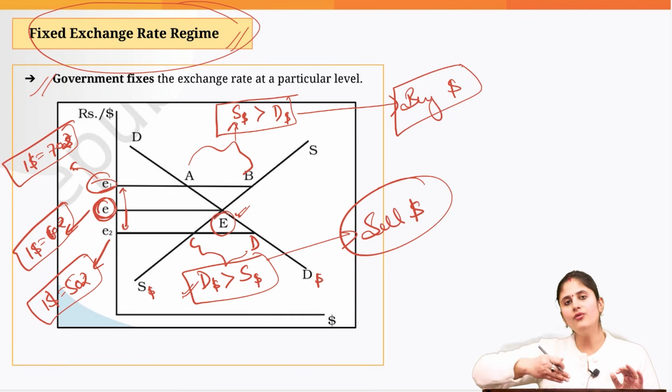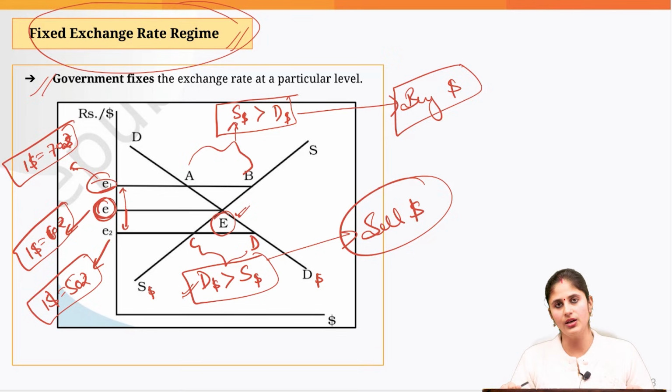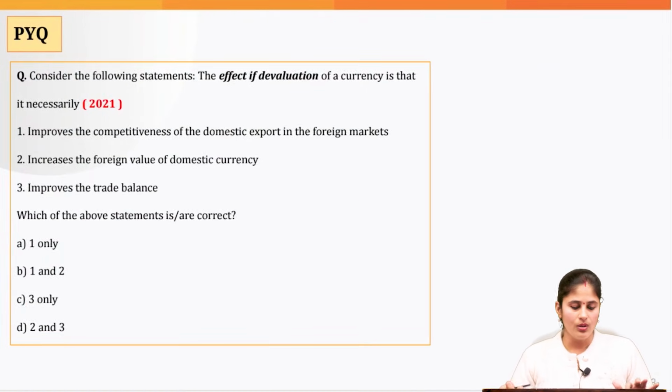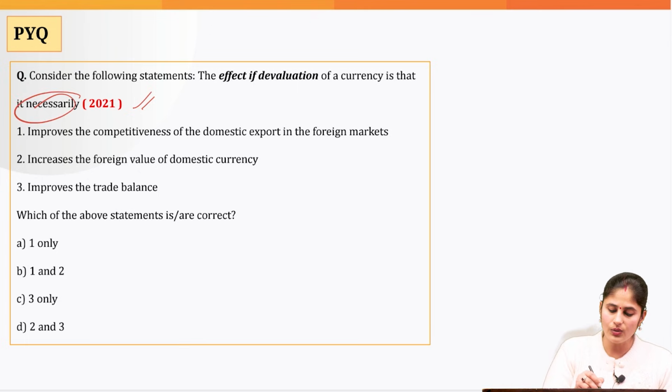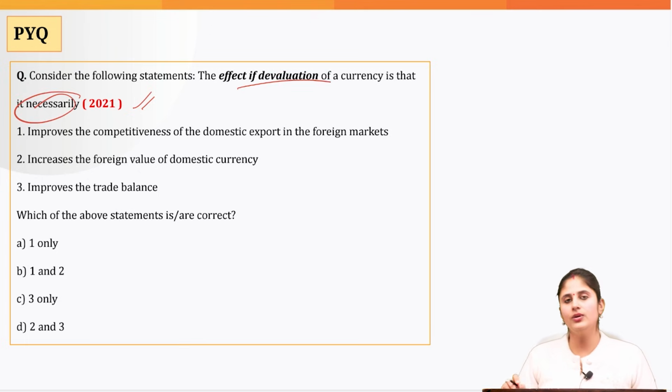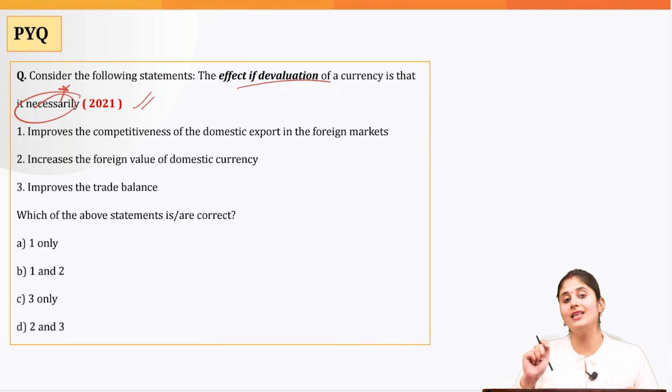But if there is high volatility in the exchange rate, only then the RBI would be intervening in the exchange rate market. Okay, so on this particular topic of devaluation, we have a PYQ asked in 2021. Let's just look into that. The question is asking, if a country is doing devaluation of its currency, what would be the outcome? And we have to pay attention to this necessarily.